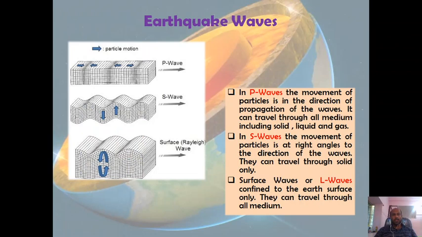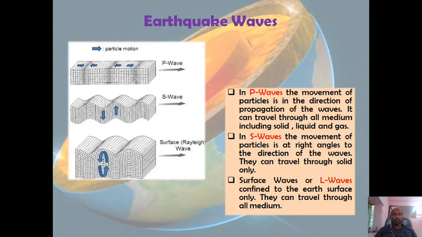Earthquake waves. There are three kinds of earthquake waves: P waves, S waves, and surface waves. What are P waves? P waves are that kind of wave where the movement of particles is in the direction of propagation of the wave. That means particles are moving forward and backward with respect to the direction in which the wave is moving.